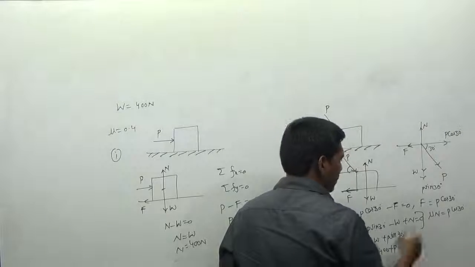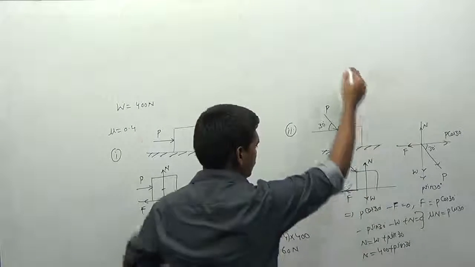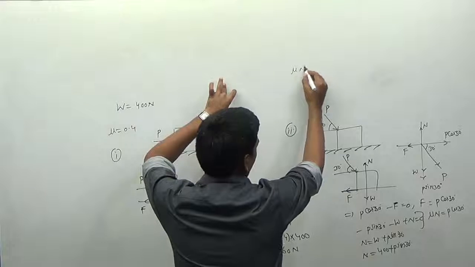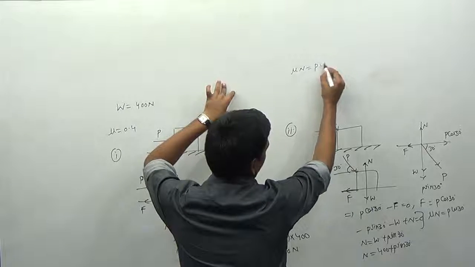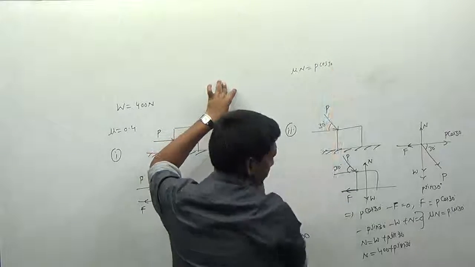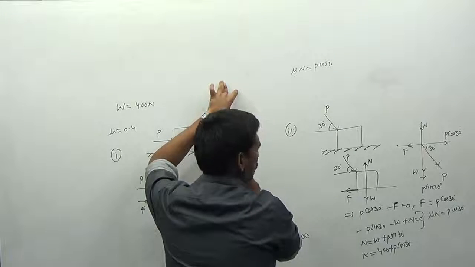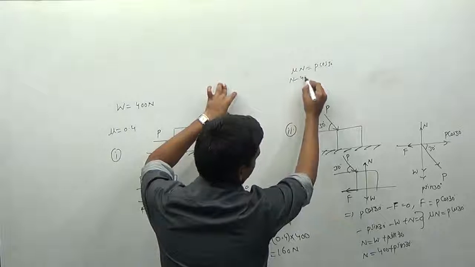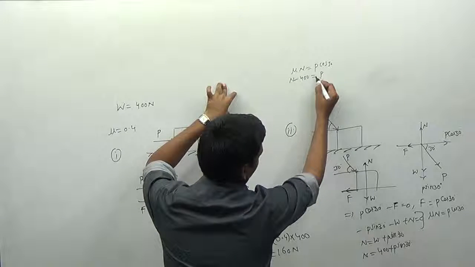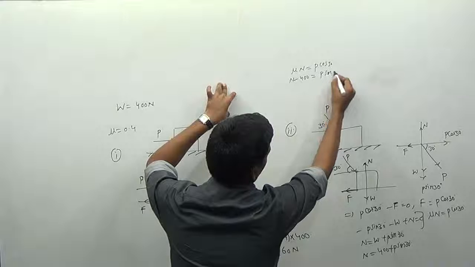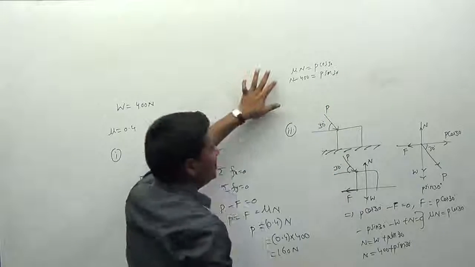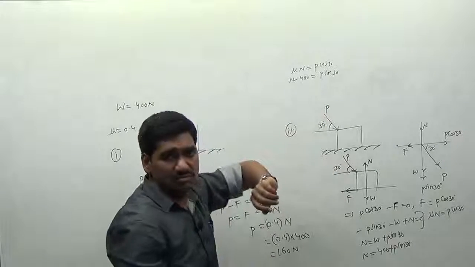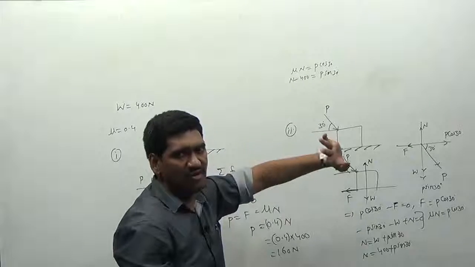Okay. Now substitute the value of N in this equation. I am writing this equation here. So mu into N is always equal to P into cos theta. You can cancel the terms here. I can write this as N minus 400 is equal to P into sin theta. Actually here we have two unknowns and two equations. Well and good, we can do that.